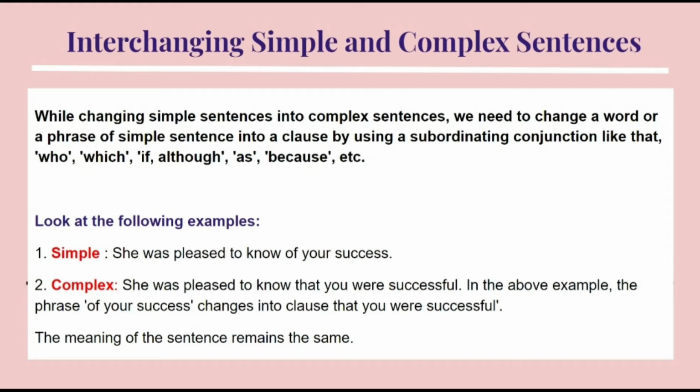Now, let us look at some examples to understand it better. For example, the first one. The simple form of the sentence is: She was pleased to know of your success. This is a simple sentence. Now, if we convert it into complex, we change the sentence as: She was pleased to know that you were successful. As mentioned in the above statement, we have changed a word of the simple statement, which was success, into successful. The meaning of the sentence, however, remains exactly the same.